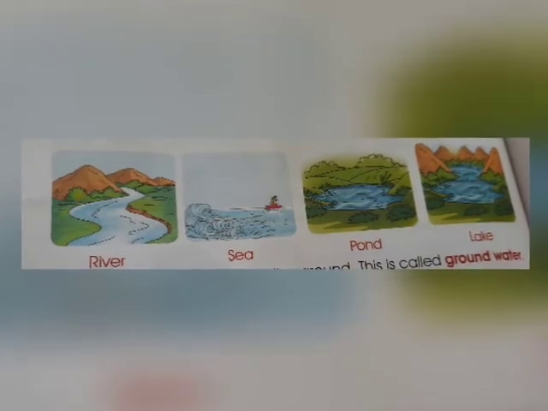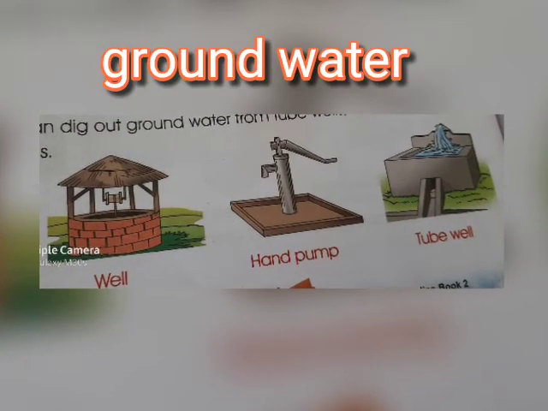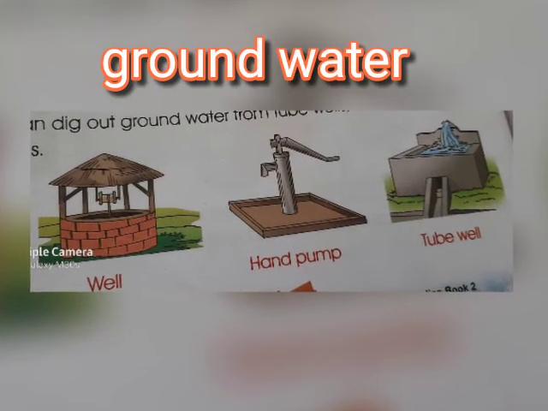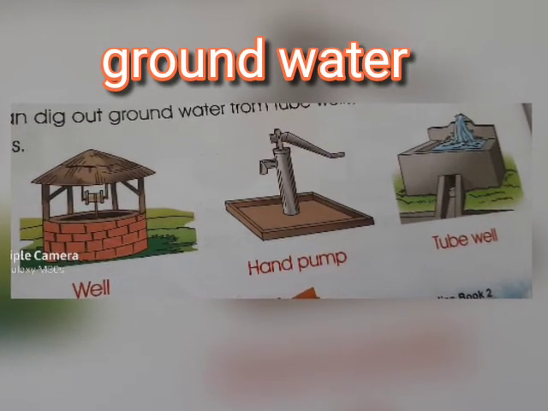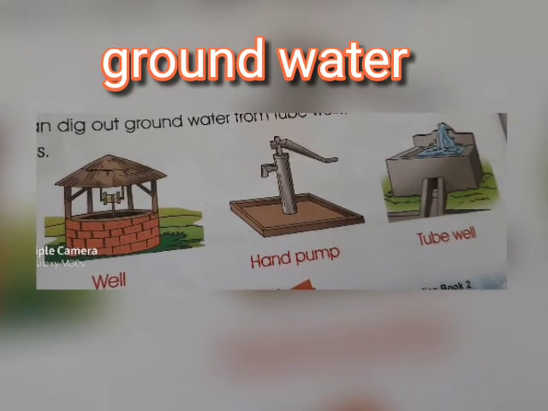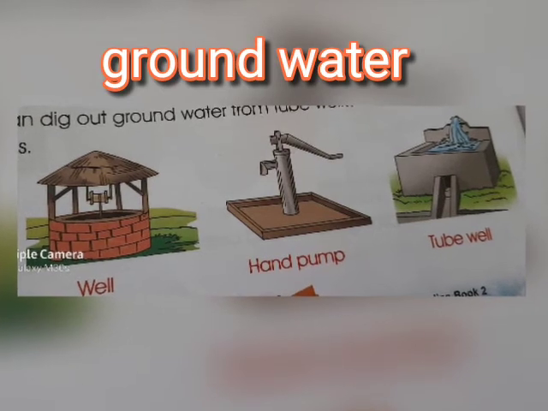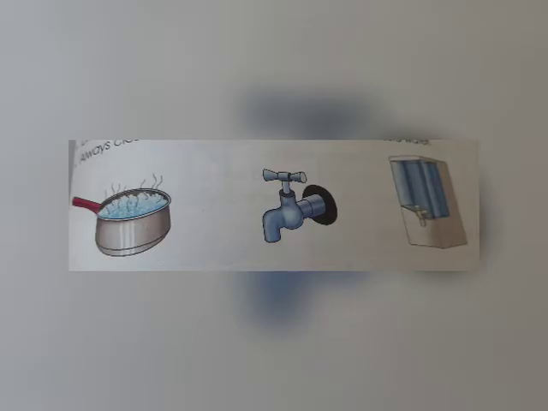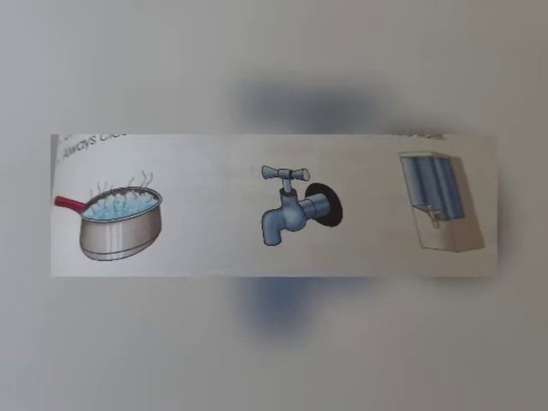Some rainwater seeps into the ground. This is called groundwater. We can dig out groundwater from tube wells, wells and hand pumps. You can see here pictures of a well, hand pump, tube wells. These all are underground water. We can't see it. So how can we drink water? We get drinking water from the taps in our homes.